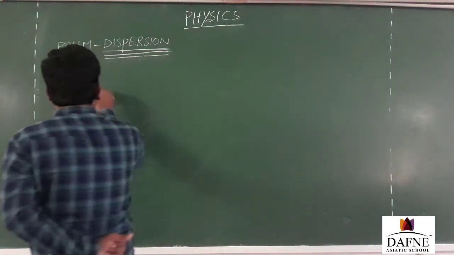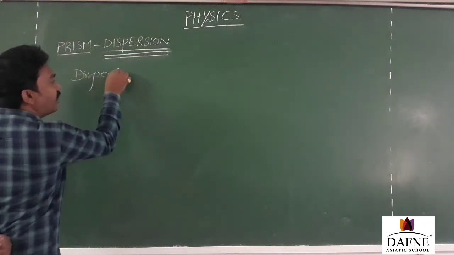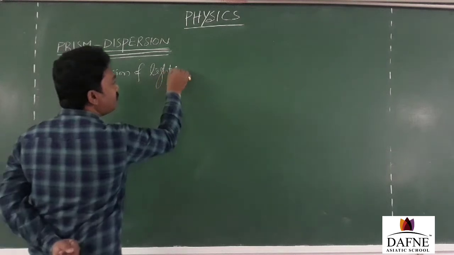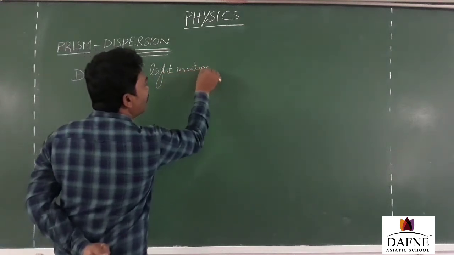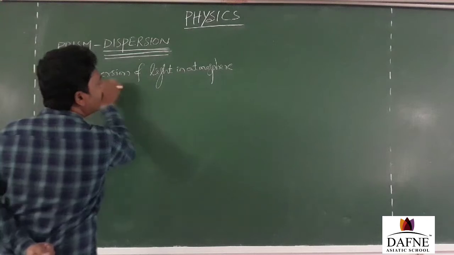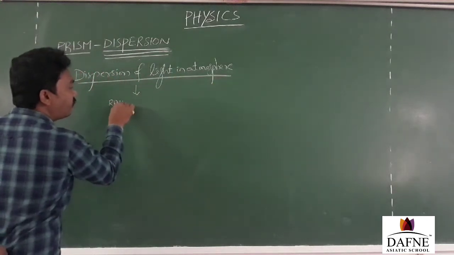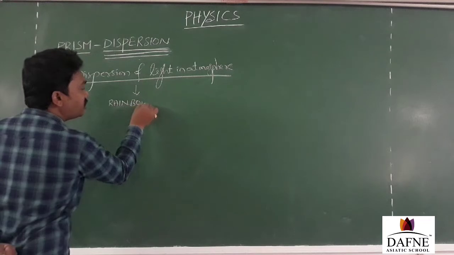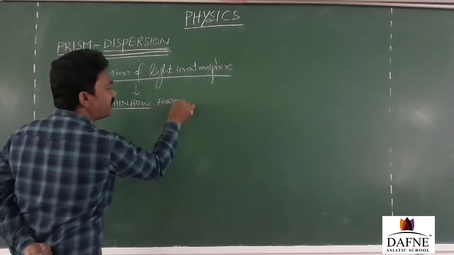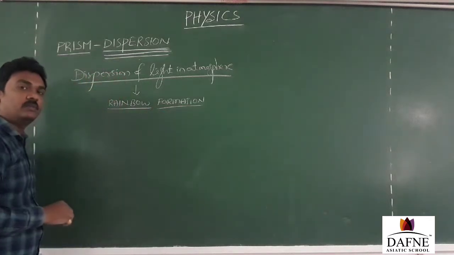Now, we are going to discuss an interesting point here: dispersion of light in the atmosphere. How does the light get dispersed in the atmosphere? And that causes the formation of a rainbow in nature. This is our concept now. This is an interesting and easy concept.